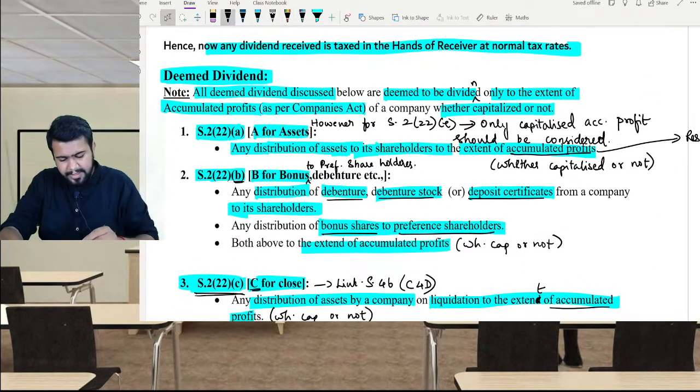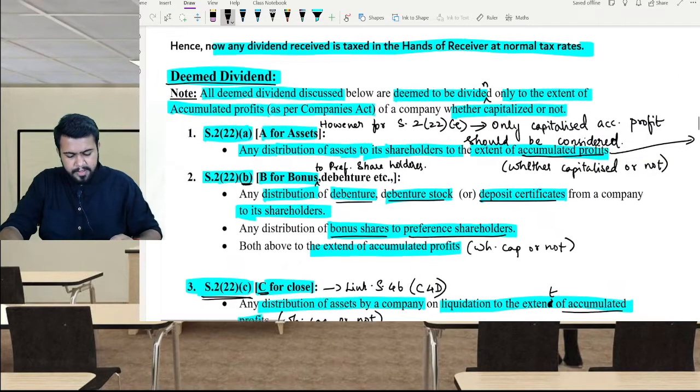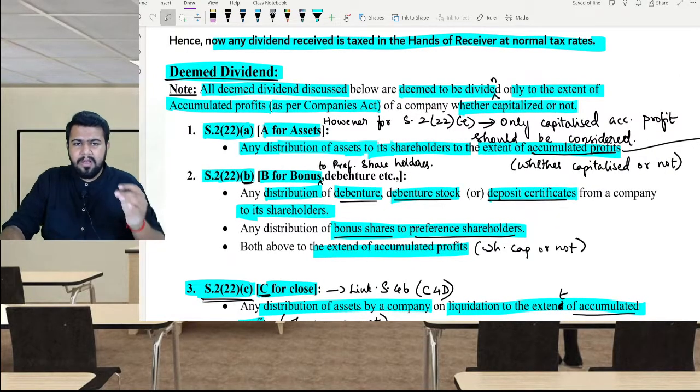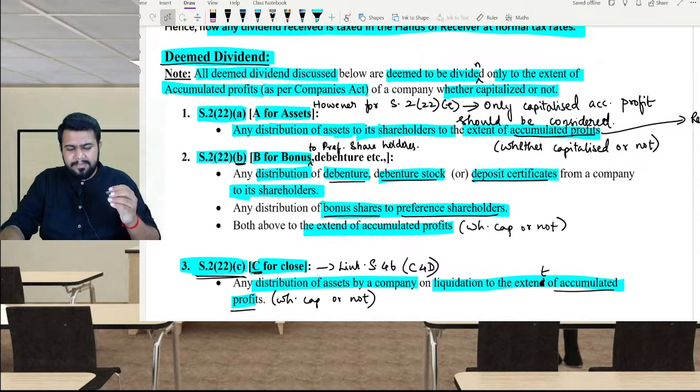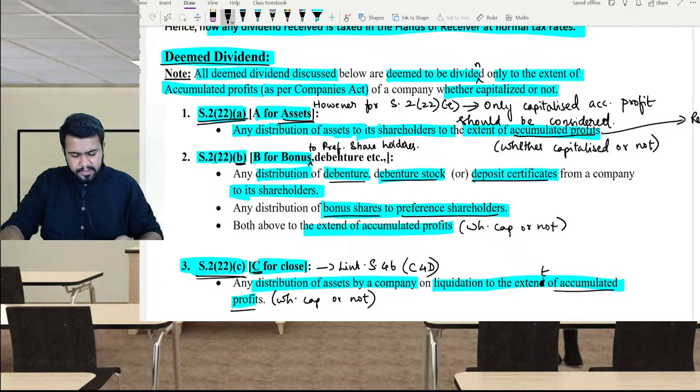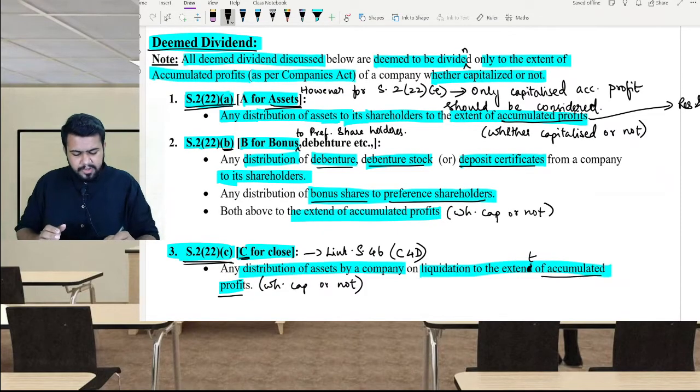Now let's come to deemed dividend. There are certain cases where there is no actual dividend, however the Income Tax Act deems that money to be dividend income. The first deemed dividend is section 2(22)(a), A for asset.